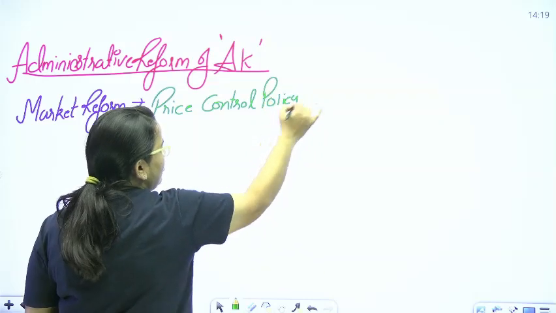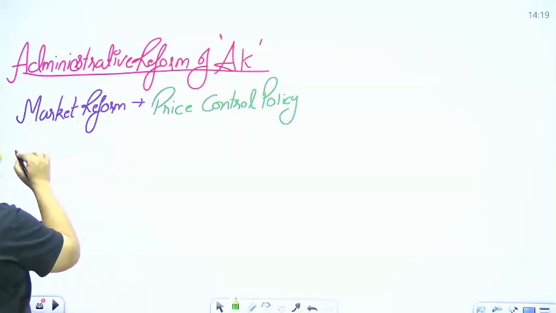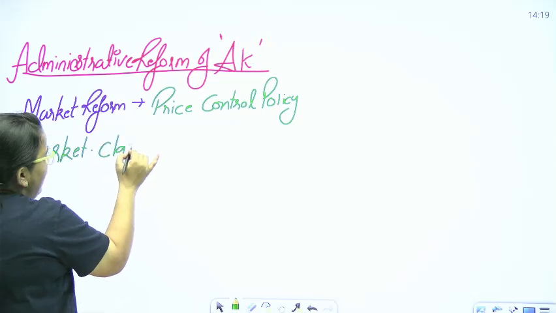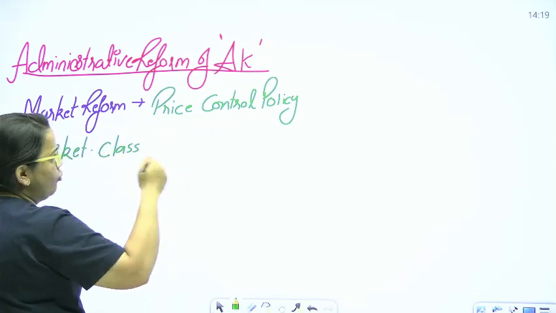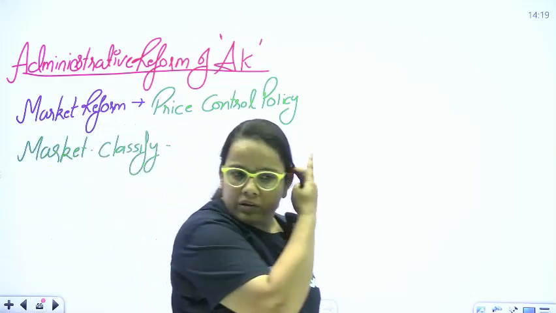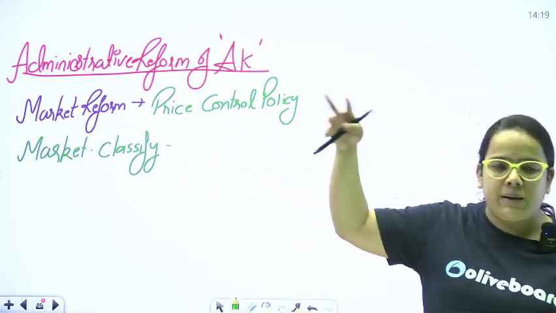So there's a question: who introduced the price control policy, or the strict price control measures on the production cost? It was given by Alauddin Khilji. Which Delhi Sultanate ruler classified the markets? In modern times, as you can see, the cloth market and the food grain market are separate.